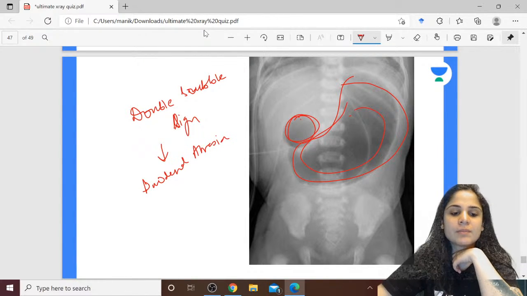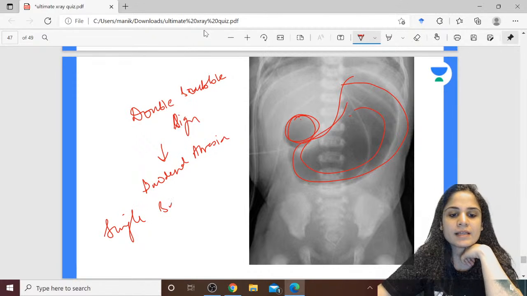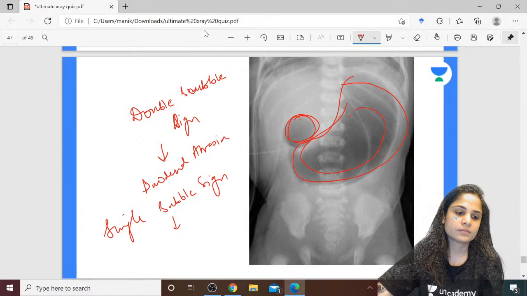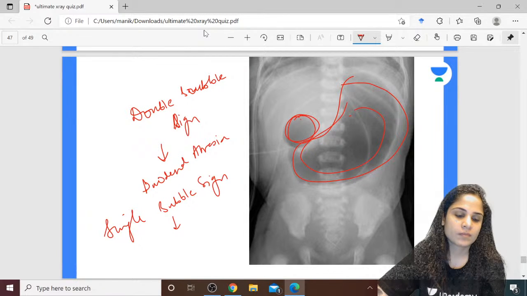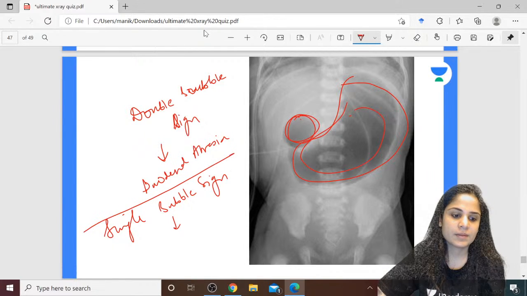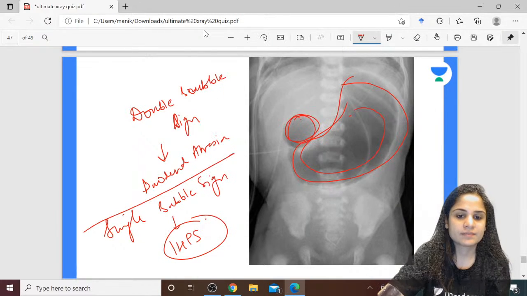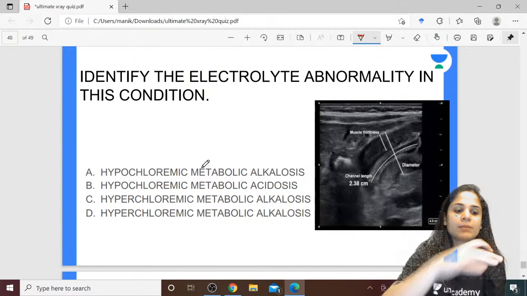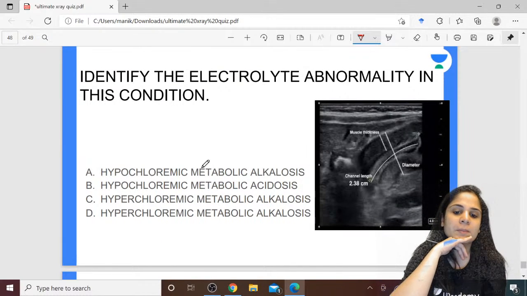Okay. If you are telling me double bubble sign, can you tell me single bubble sign is seen in what case? Single bubble sign is seen in what? Single bubble sign is seen in hypertrophic pyloric stenosis. Absolutely correct. Okay. Identify the electrolyte abnormality in this condition. Hypochloremic metabolic alkalosis, hypochloremic metabolic acidosis, hyperchloremic metabolic alkalosis, hyperchloremic metabolic acidosis.